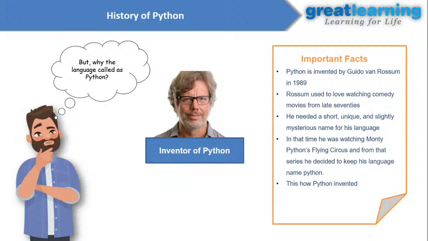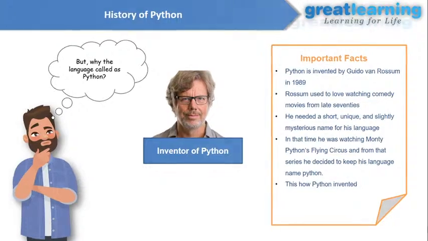In that time he was watching Monty Python's Flying Circus. From that series he decided to keep his language name Python, and this is how the language ended up being named Python. And this is the history of Python, you can say. When you start learning a language, you should know the history, what's the history behind that language, right?